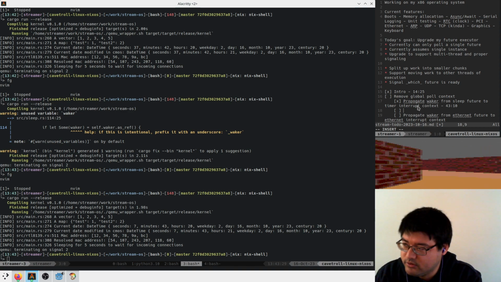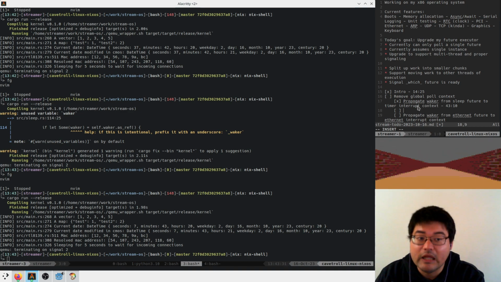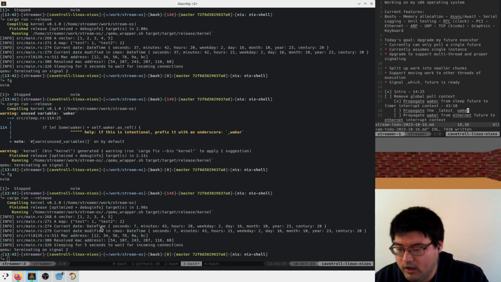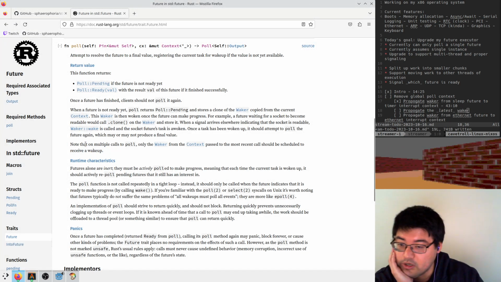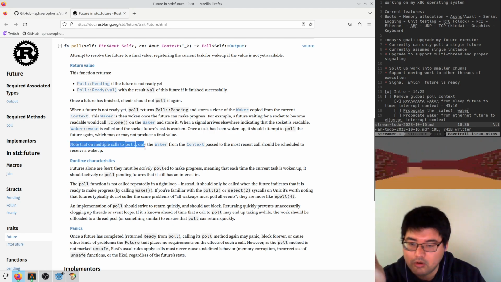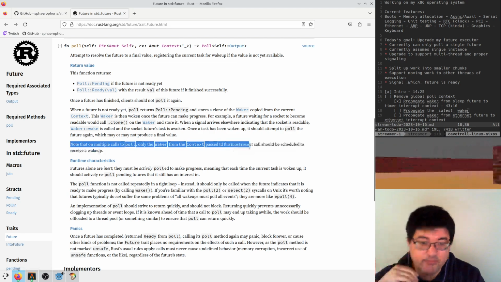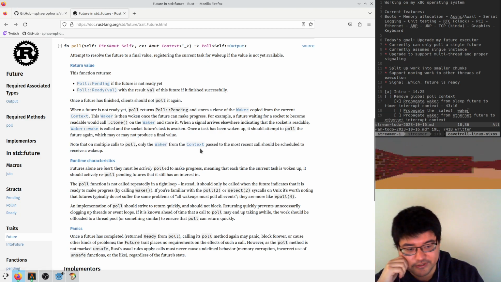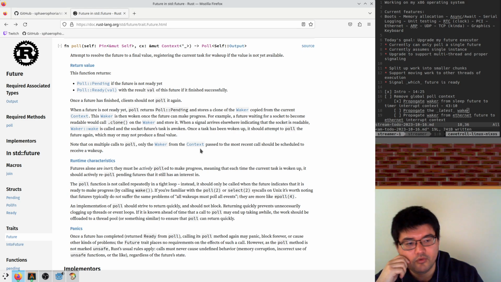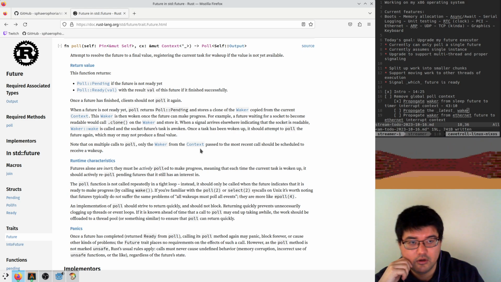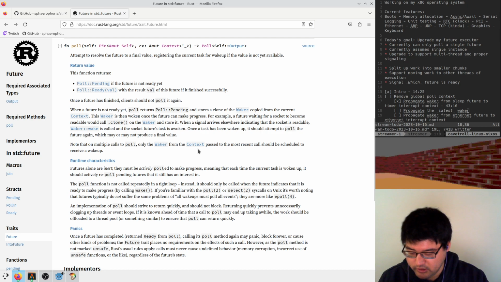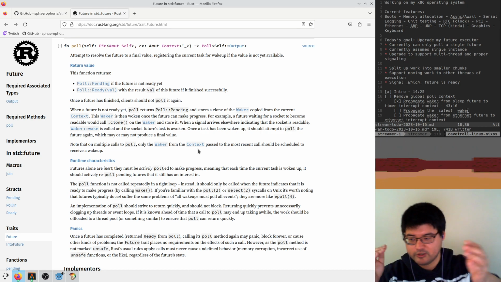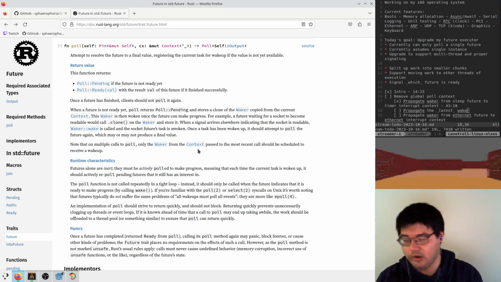Now the next thing we have to do is make sure that we're propagating the latest waker. We saw these Rust docs that say, on multiple calls to poll, only the waker from the context passed to the most recent call should be scheduled to receive a wake up. So that's a problem for us because with our implementation, we have a queue of depth 1, and if we try to push into that queue before it's been serviced, then we'll drop one, and that's a problem.